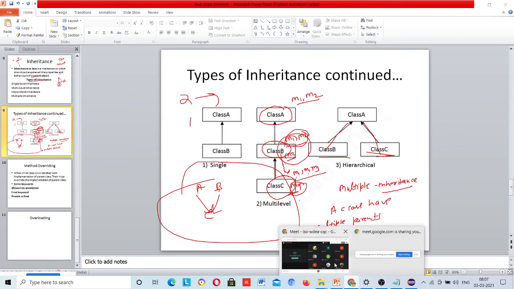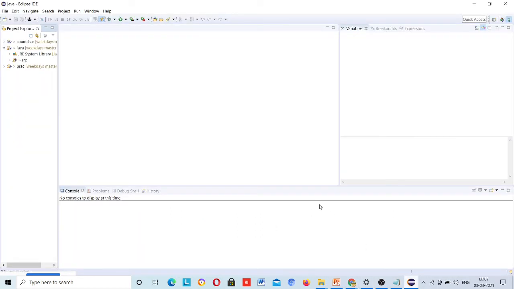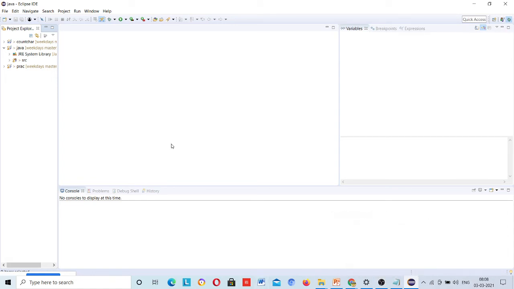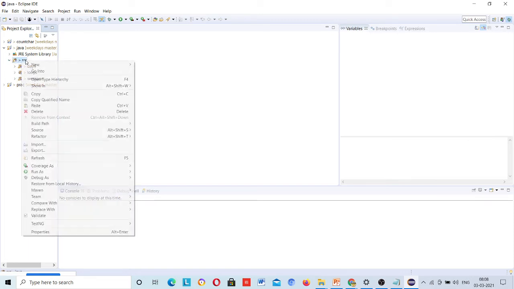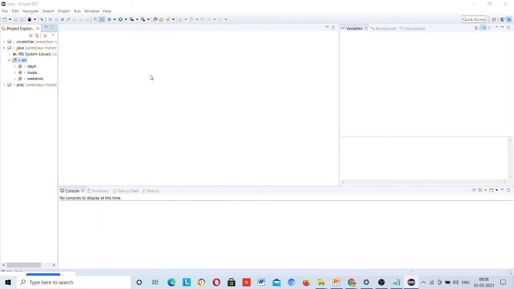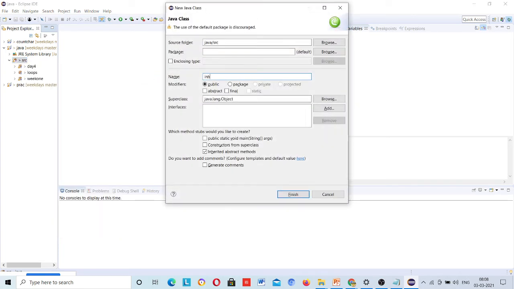Now we have to combine the packages, modifiers and the inheritance here. Now quickly we will see this. I will create a package, inheritance.